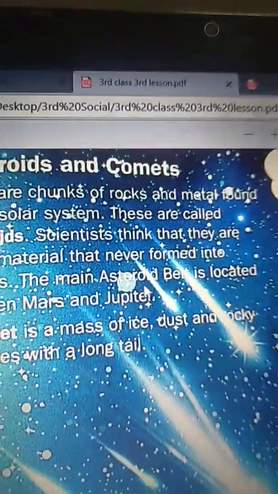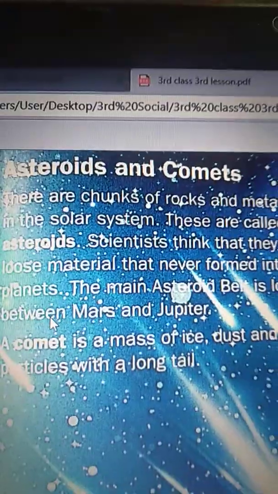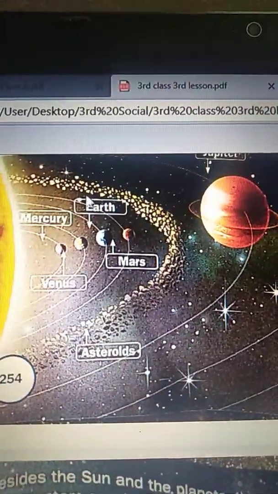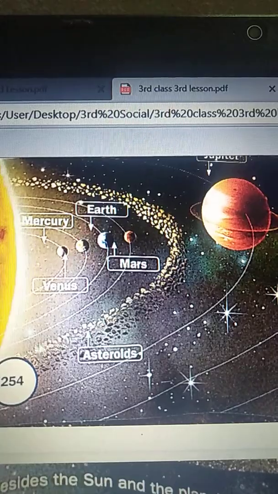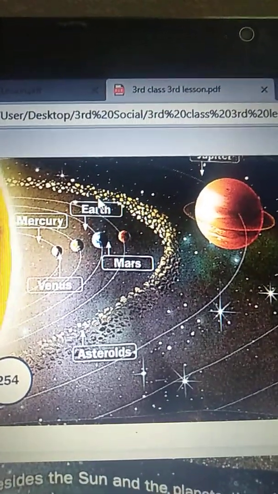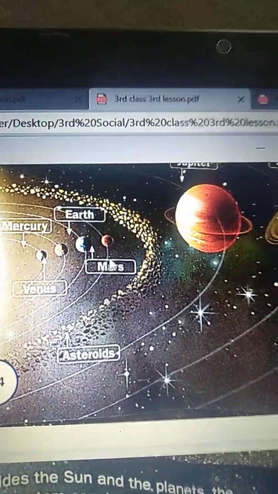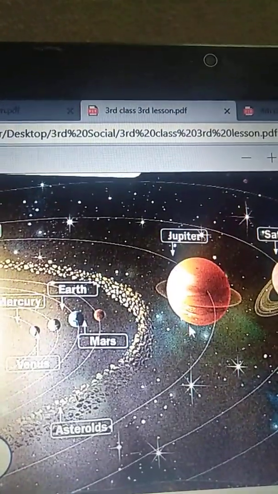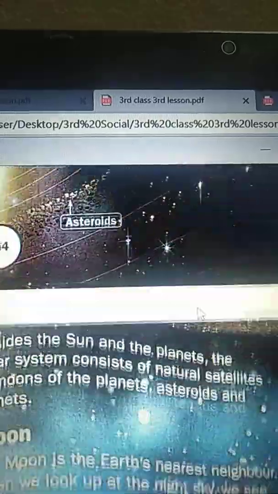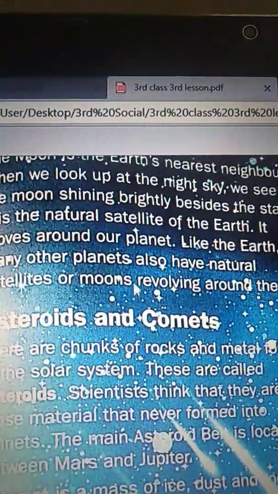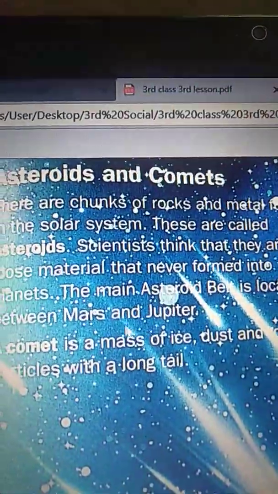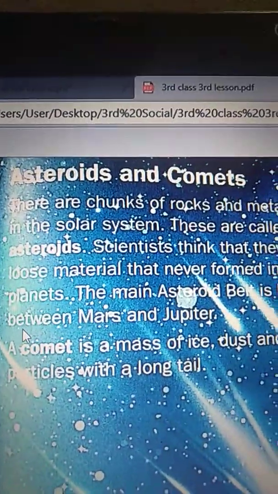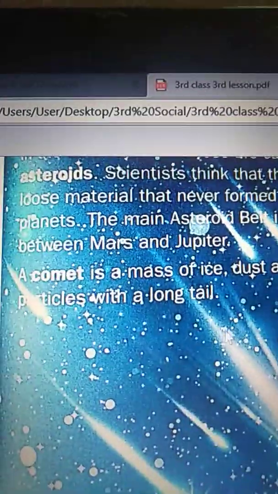The main asteroid belt is located between Mars and Jupiter. We can see this in the picture clearly.